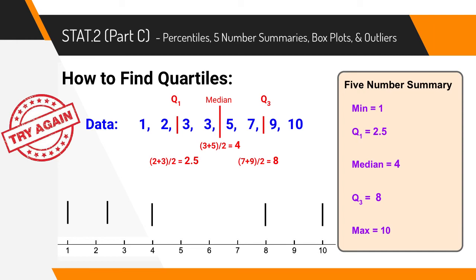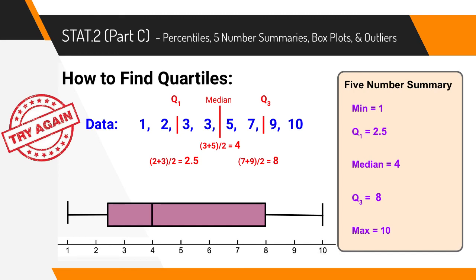If you look at this decimal here where I had 2.5, you can see that this line's halfway in between the 2 and the 3 at 2.5. And now I draw in my box. My box is going from my Q1, it's showing my median, and going up to my Q3. That's representing that middle 50% of the data. And then I draw in my whiskers. This whisker is representing the lower 25% of the data, and this whisker is representing the higher 25% of the data.